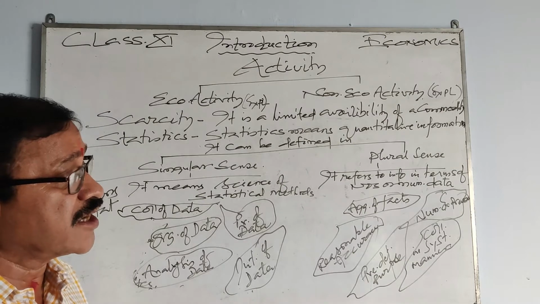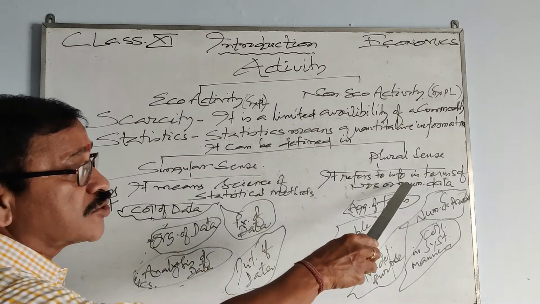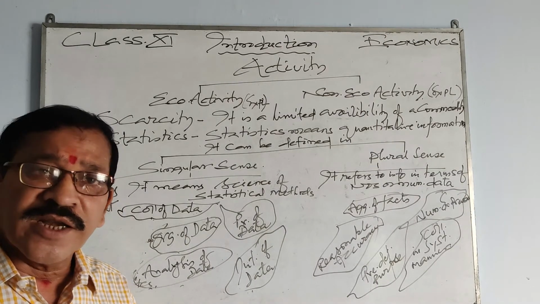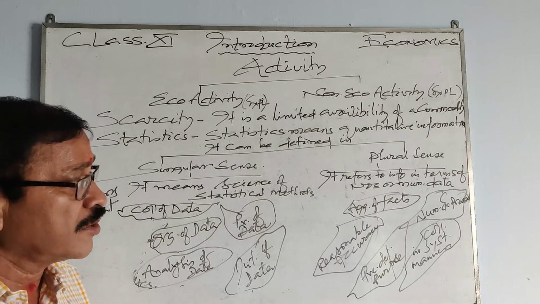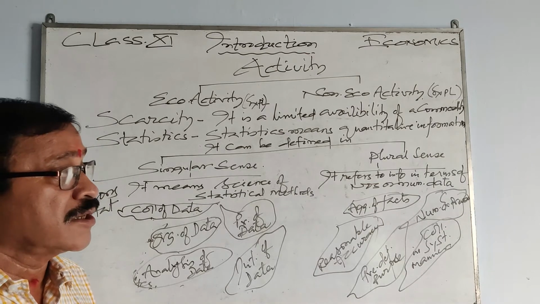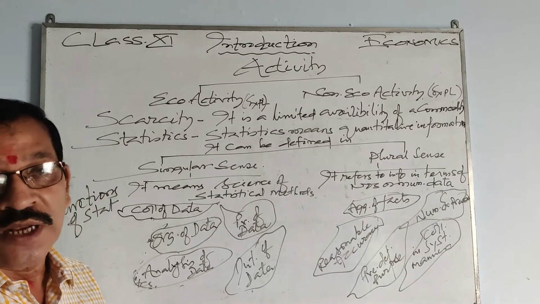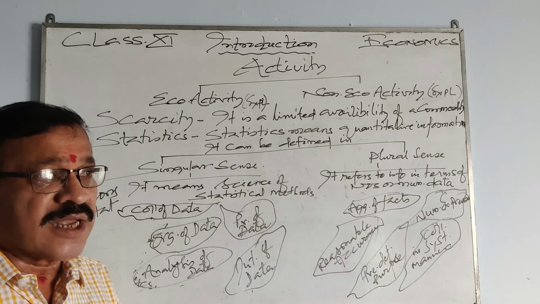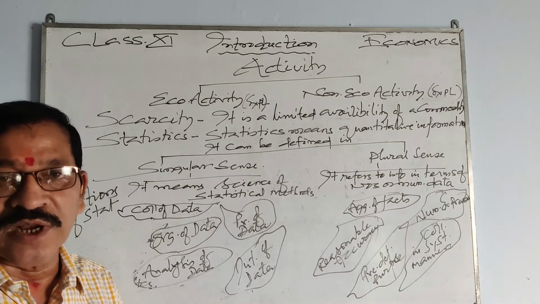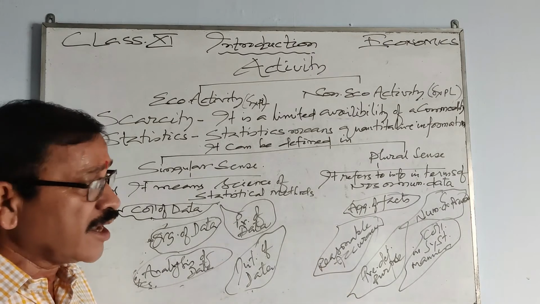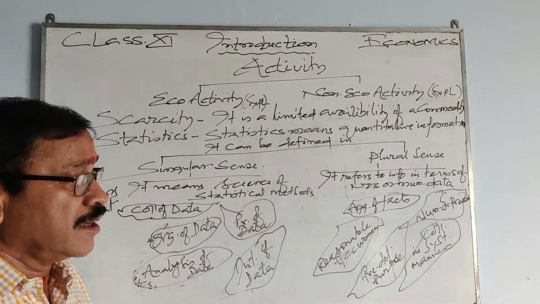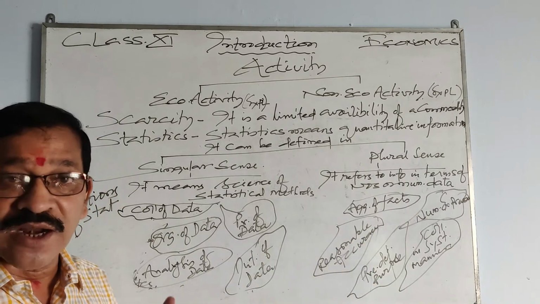Now, when you define statistics in plural sense, it refers to information in terms of numbers or numerical data. Any data which comes to you in numerical form is known as statistics in plural sense. What should be the elements of that data? Number one, they are all aggregate of facts.